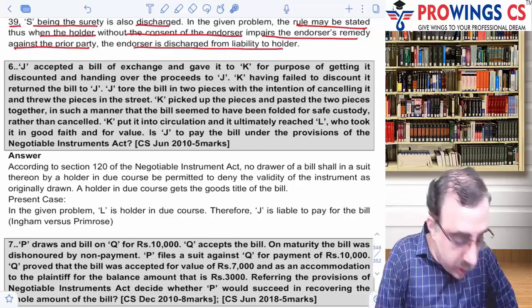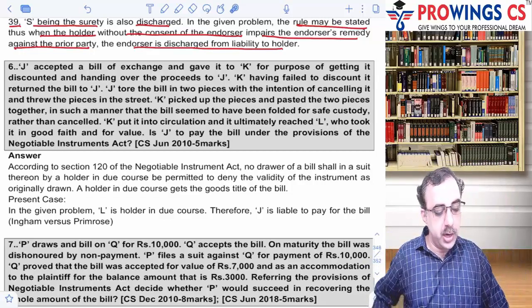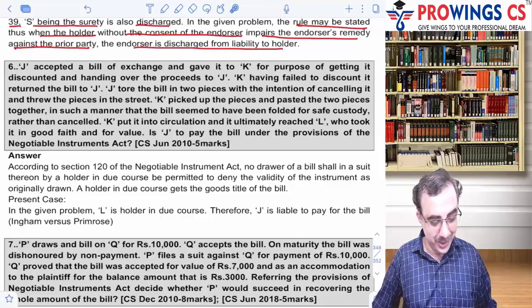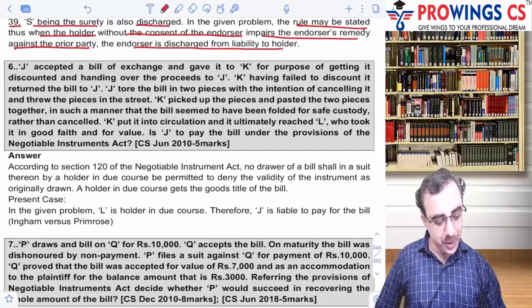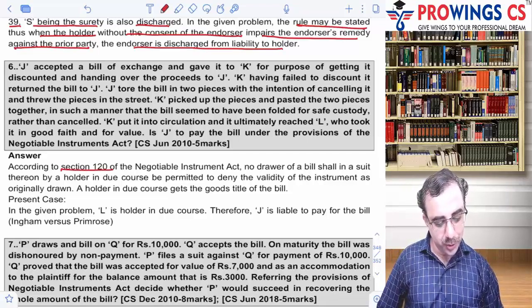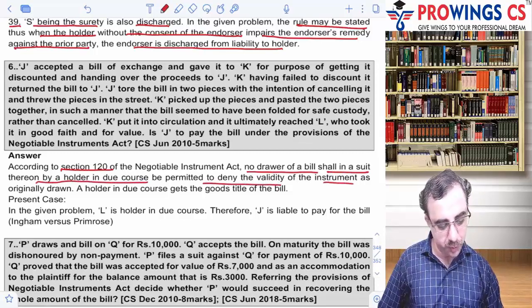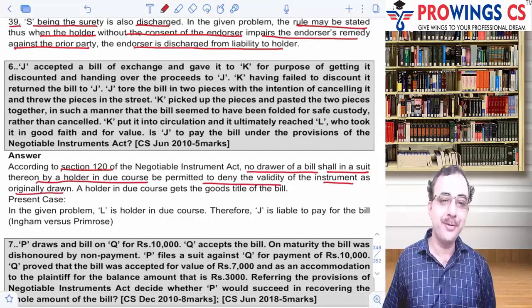So is the party, that is J, liable for the bill? Do you know if you do not cancel the bill properly, you have the liability? Okay, let's see this one. So as per section 120 of the Negotiable Instruments Act, no drawer of a bill shall, in a suit thereupon by the holder in due course, be permitted to deny the validity of the instrument as originally drawn.